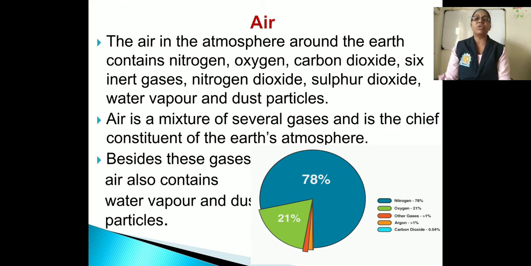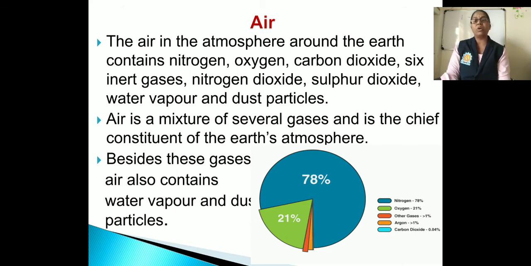Air is a mixture of several gases and is the chief constituent of Earth's atmosphere. Here you can observe a figure. From that figure we can say that air contains 78% nitrogen, then 21% oxygen, and other gases are less than 1%, that means 0.07%.